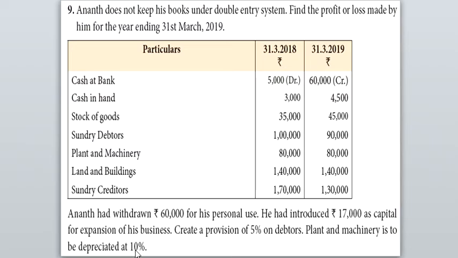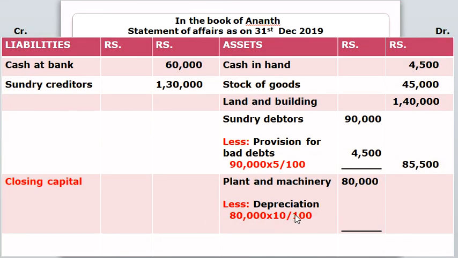Then they have also given an adjustment for plant and machinery, 80,000 into 10 by 100. See, there is an adjustment for plant and machinery. We have to subtract 8,000 from 80,000, which gives you 72,000.